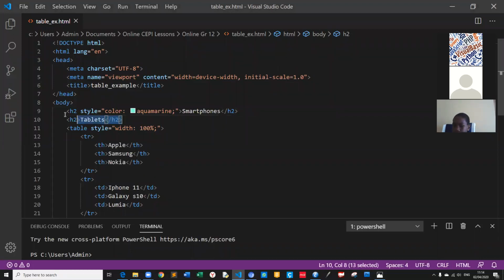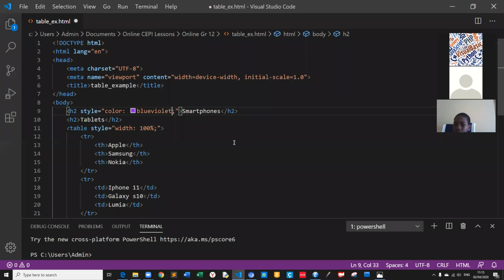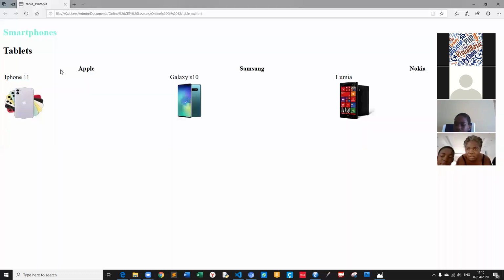That's why if I want to change all the H2, if all the H2 will be aquamarine or another color, let's choose another color, for example, blue violet. Control S. Yes.